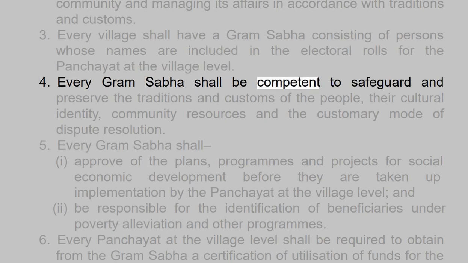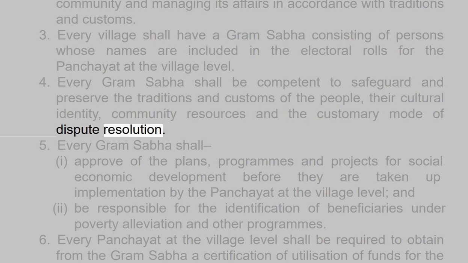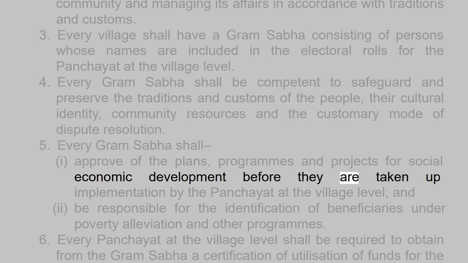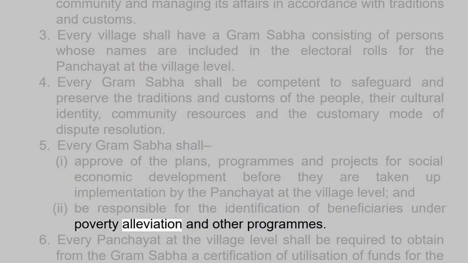4. Every Gram Sabha shall be competent to safeguard and preserve the traditions and customs of the people, their cultural identity, community resources, and the customary mode of dispute resolution. 5. Every Gram Sabha shall 1. Approve of the plans, programs, and projects for social and economic development before they are taken up for implementation by the panchayat at the village level, and 2. Be responsible for the identification of beneficiaries under poverty alleviation and other programs.